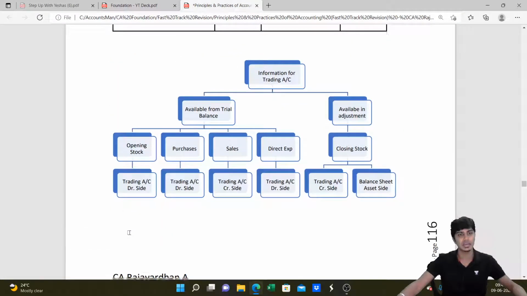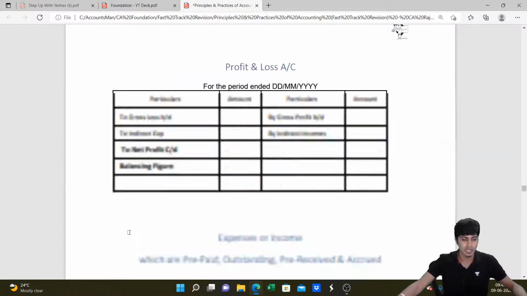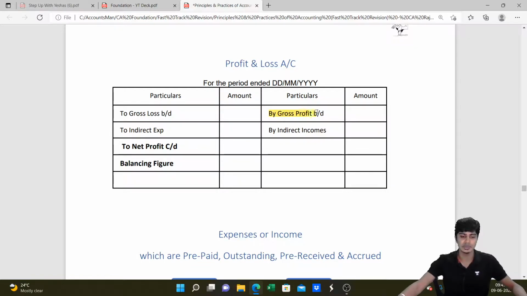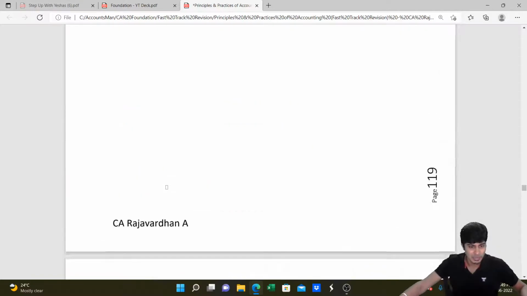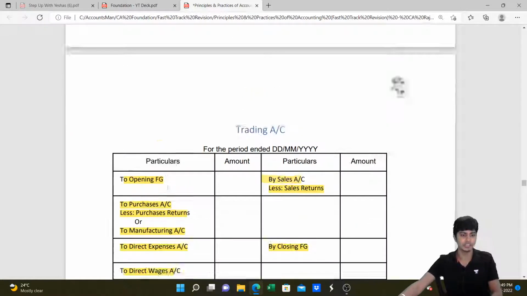So we will write it in our P&L account. I'll just show it to you. Give me a moment. So we'll go down to P&L account next, and in P&L account we will write GP. We'll write our indirect incomes if any, write our gross loss if it's on the debit, and indirect expenses to find net profit. And this is the balancing figure which will go to P&L appropriation, from there to balance sheet. However, at CA Foundation level, you don't have any questions on appropriation. So the balance will be straight away added to the capital in balance sheet. Got it, guys? Fantastic. Now let's quickly understand quite a lot of other topics in the preparation of trading account.